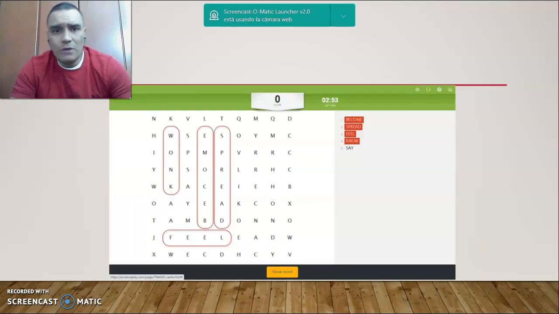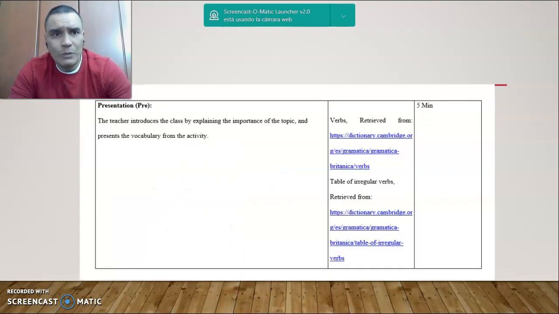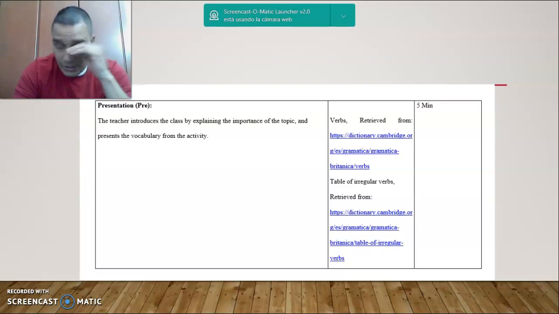Here is an example of the word search. I created this one just to give you guys an example of what the word search would look like. And in presentation, the teacher will have to introduce the class by explaining the importance of the topic, in this case verbs, and presents the vocabulary from the activity. Again, verbs. Here you have the resources, and the time estimated for this activity is 5 minutes.